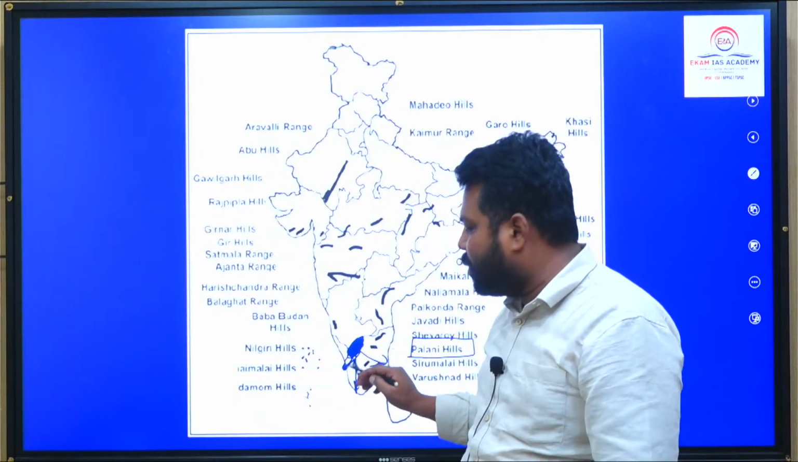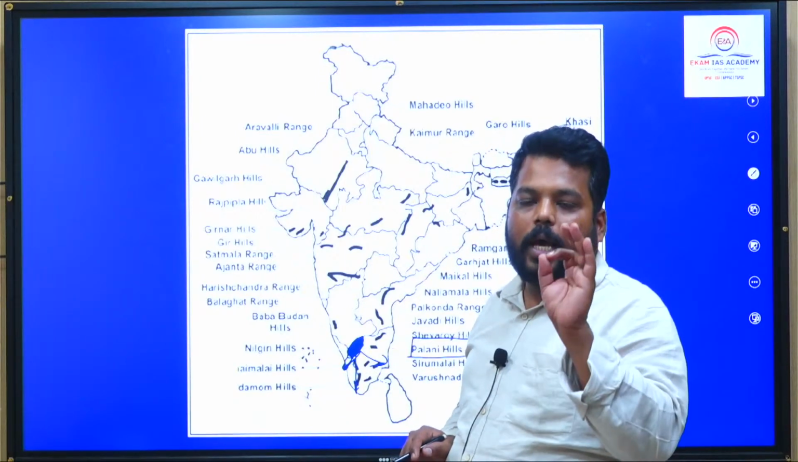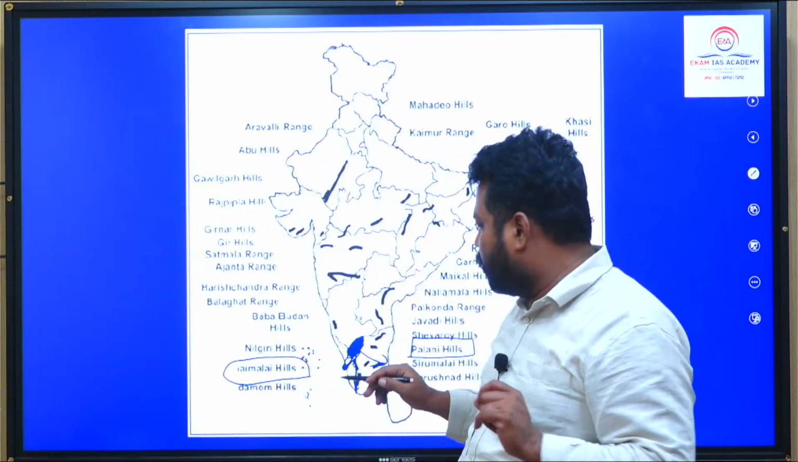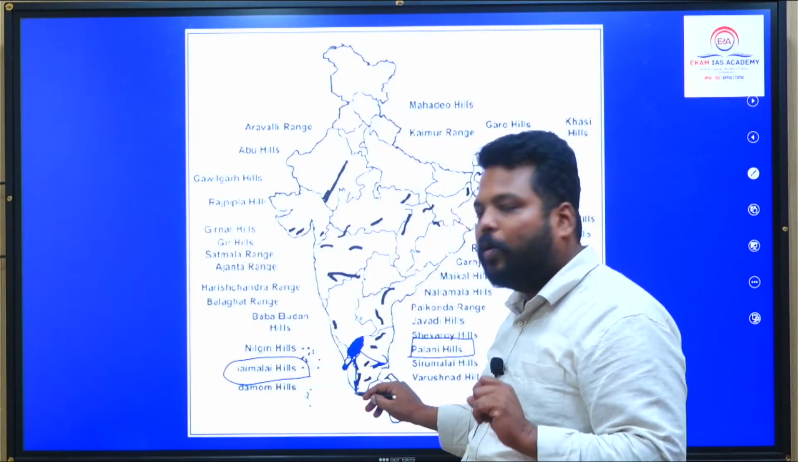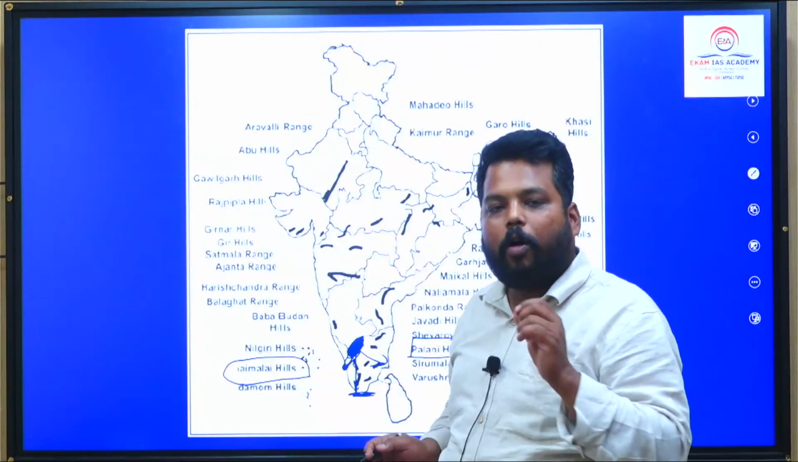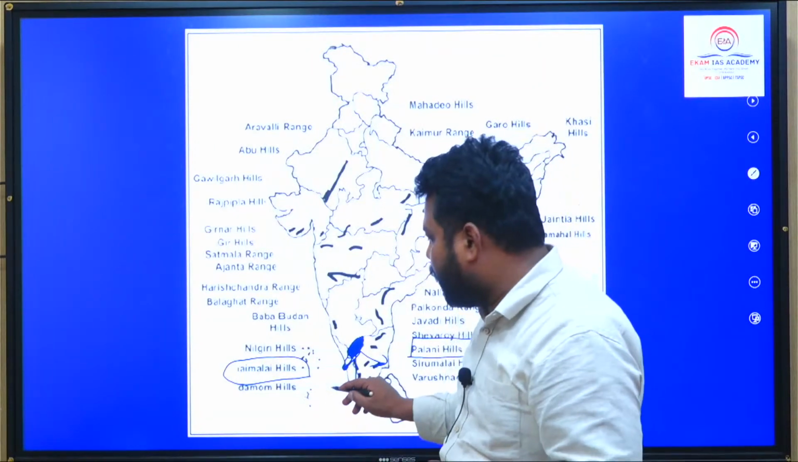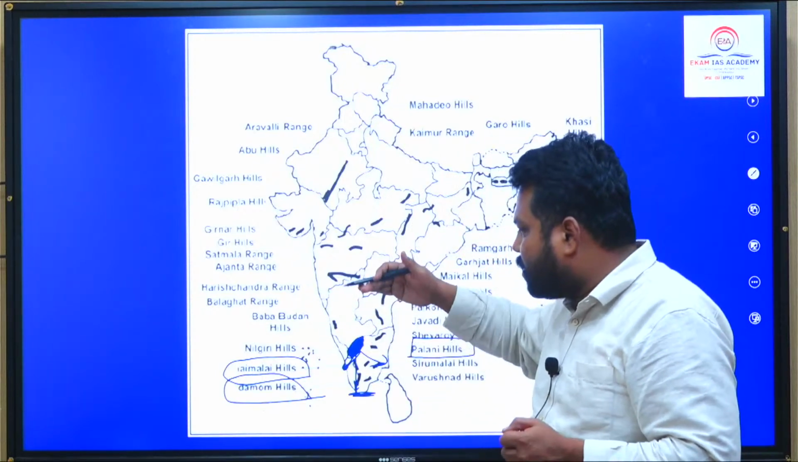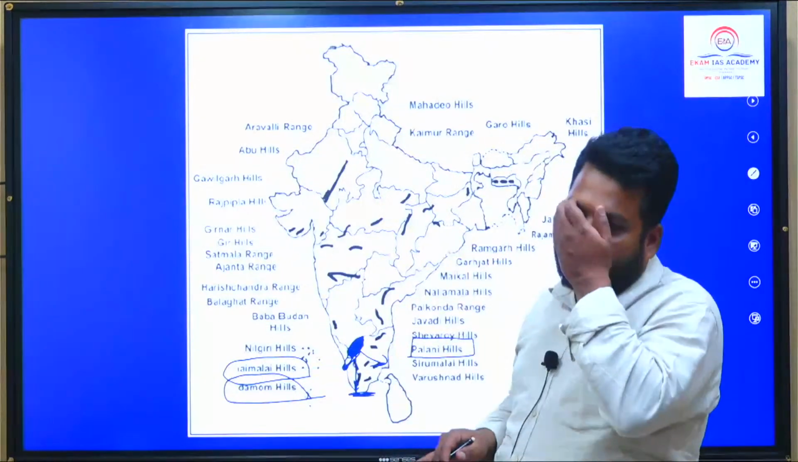Those Western Ghats which enter into Kerala are called the Annamalai Hills. Those Western Ghats which enter the zone of Kanyakumari are called the Cardamom Hills. So: Nilgiri Hills, Palani Hills, Annamalai Hills, Cardamom Hills.